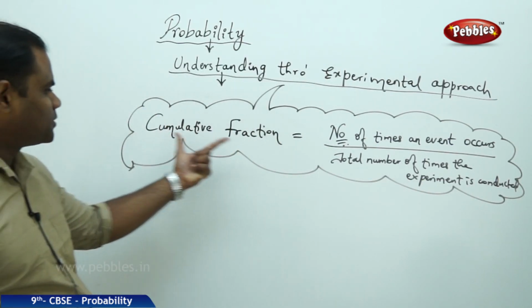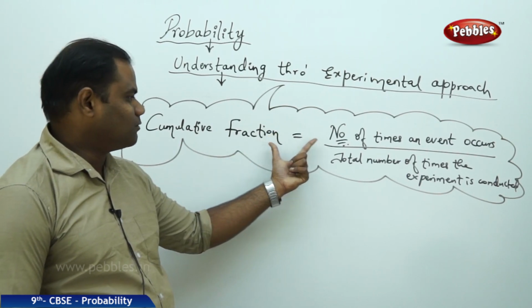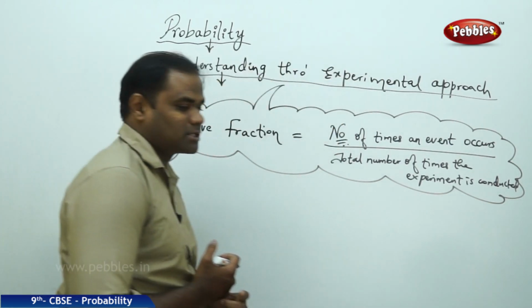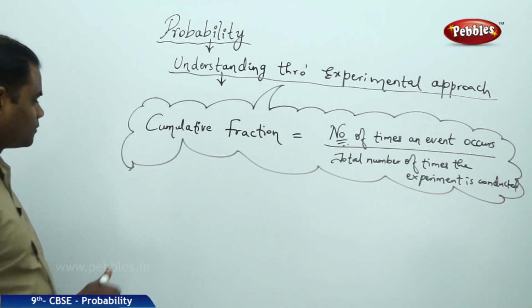So cumulative fraction is generally denoted by the formula: number of times an event occurs by total number of times the experiment is conducted.